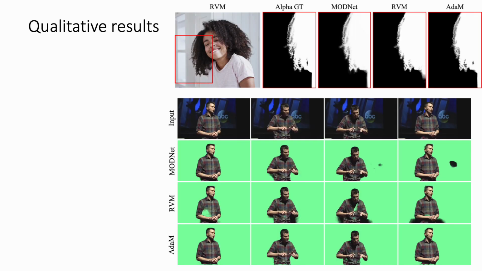Qualitative comparisons are shown in the following figures. The proposed method is compared to two other methods that do not require manual inputs, MODNet and RVM. The top figure compares alpha matte predictions. It shows that our method is able to produce alpha mattes with fine-grained details. The bottom figure shows that our model produces fewer undesirable artifacts and more consistent alpha matte predictions.